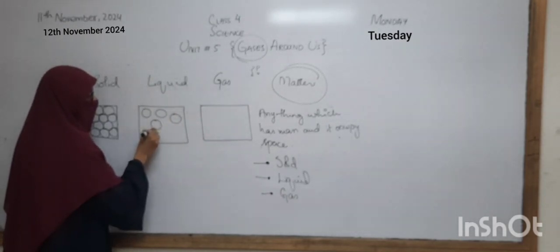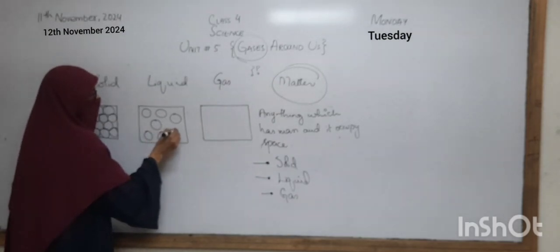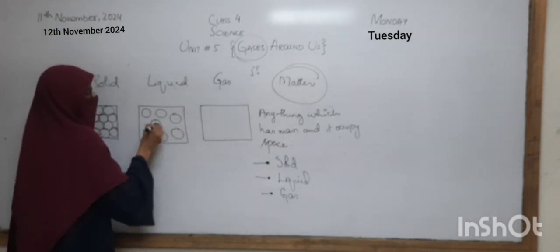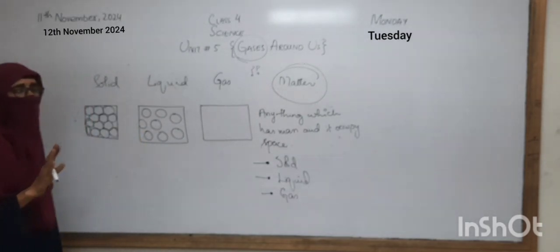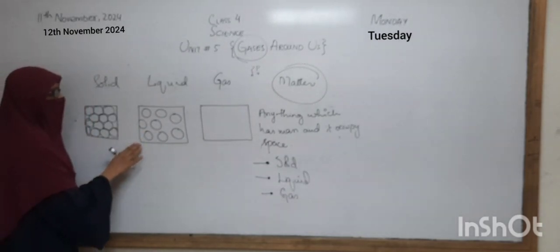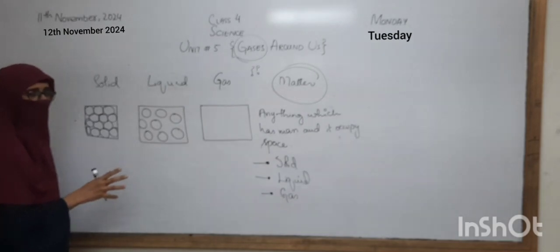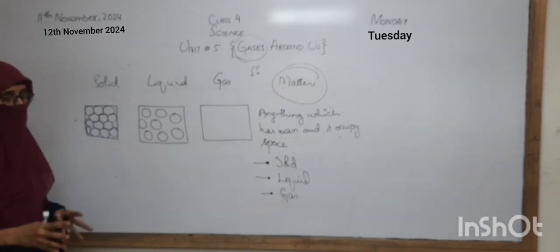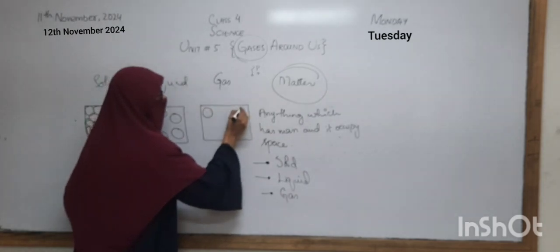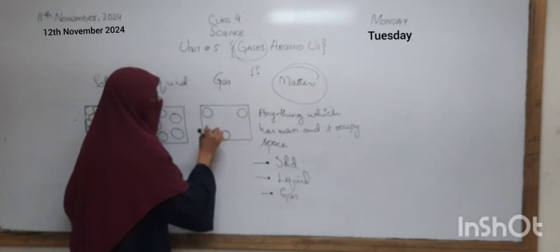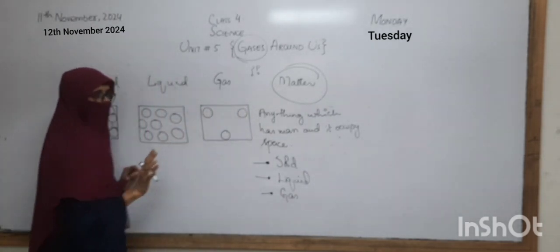They are not tightly packed and also not very far away from each other, but a little bit. Okay. So the molecules of the liquid have a little gap between each other. And if we talk about gases, the molecules are very far away from each other, and there is a lot of distance between them.